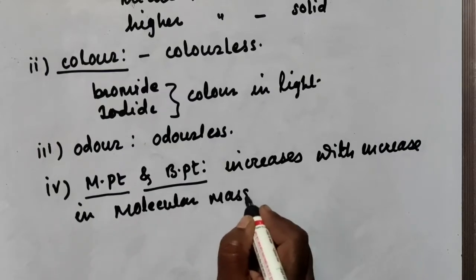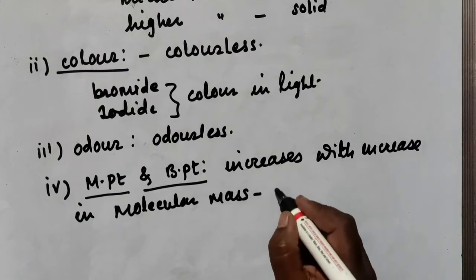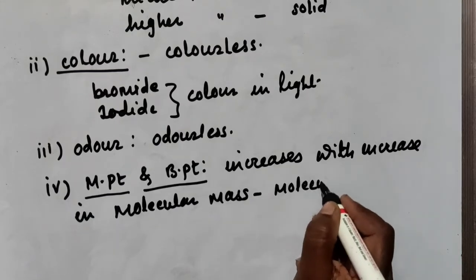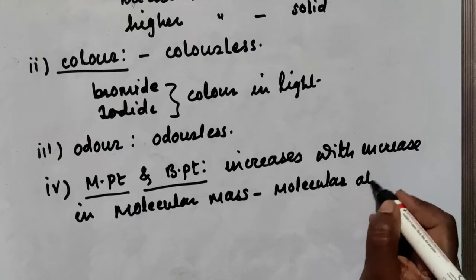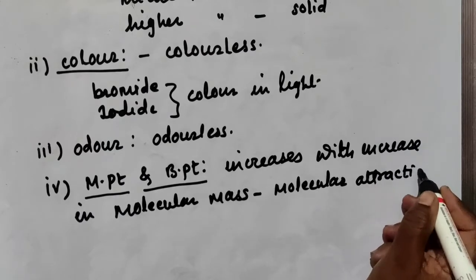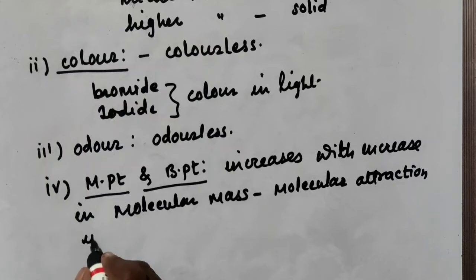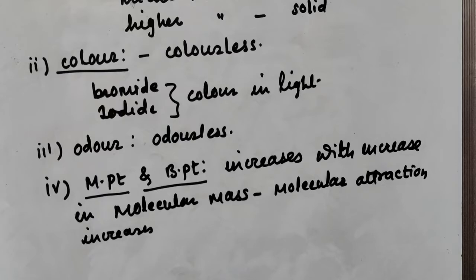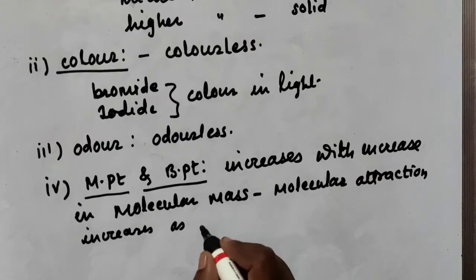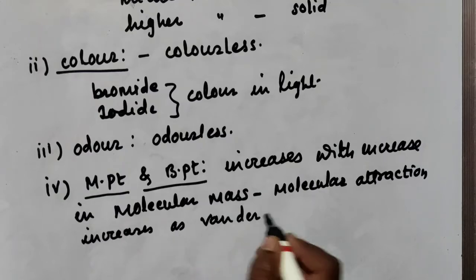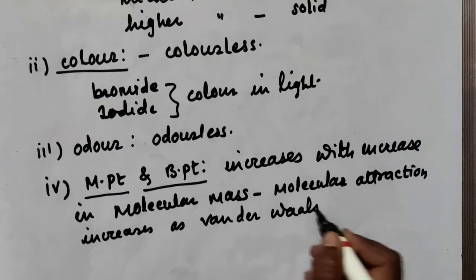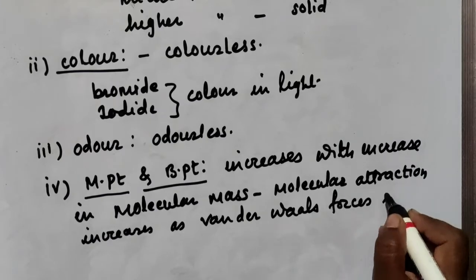Why? Because molecular attraction or molecular forces increase. With increase in molecular mass, the size of the halogen goes on increasing, and so the van der Waals forces increase.